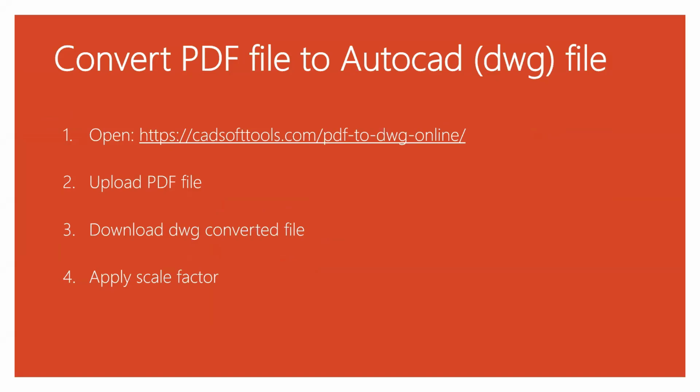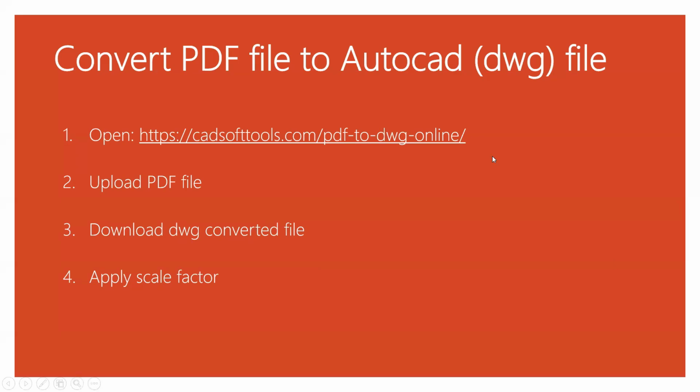In this video, we will discuss how we can convert a PDF file to an AutoCAD DWG file. This involves 4 steps. First, we will open the website at softtools.com. Then we will upload the PDF file. This PDF file will be converted to the DWG format file. And then we will apply a scale factor. Now let's move to our video.